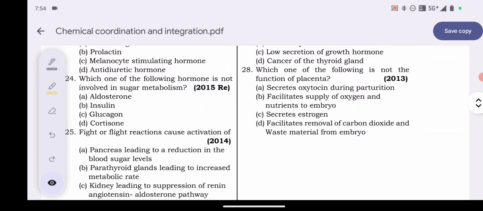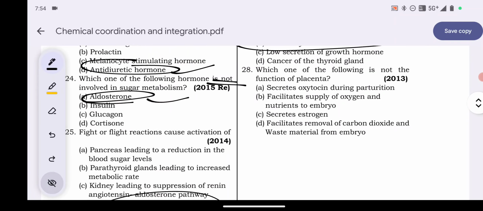Last question of this chapter: which one of the following is not the function of placenta? Not the function of placenta. Secrete oxytocin during parturition, facilitate supply of oxygen and nutrients to the embryo, correct one. Secrete estrogen, facilitate removal of carbon dioxide and waste material from the embryo, correct one. So option A आपका आंसर होगा. नॉट पूछा है इसलिए A will be the answer.